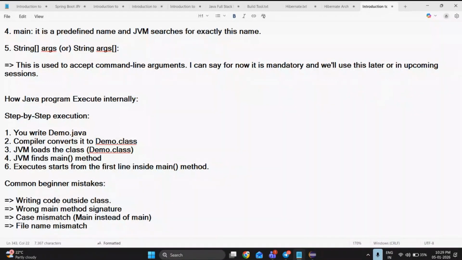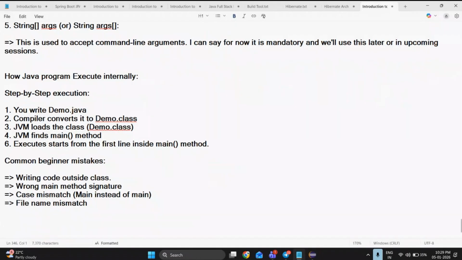File name mismatch. Java is case sensitive. So what is case sensitive? I can give you an example. We should not write the main method like this.